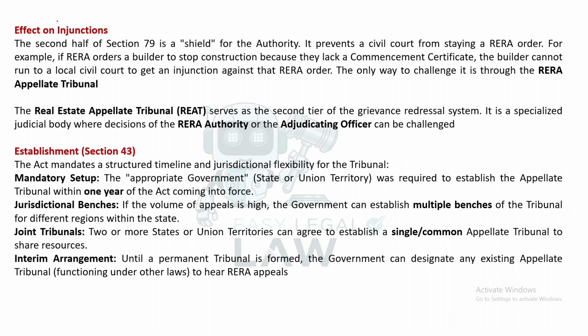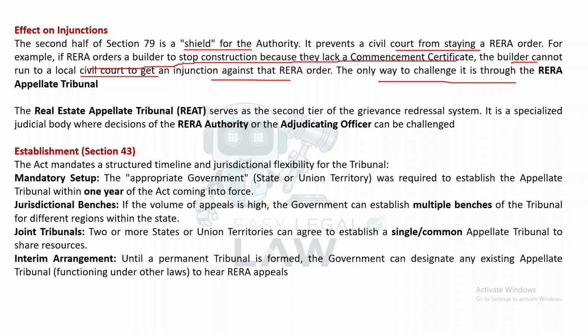Effect on injunction. The second half of Section 79 is a shield for the authority. It prevents a civil court from staying a RERA order. For example, if RERA orders a builder to stop construction because they lack a commencement certificate, the builder cannot run to a local civil court to get an injunction against the RERA order. The only way to challenge it is through the RERA appellate tribunal.